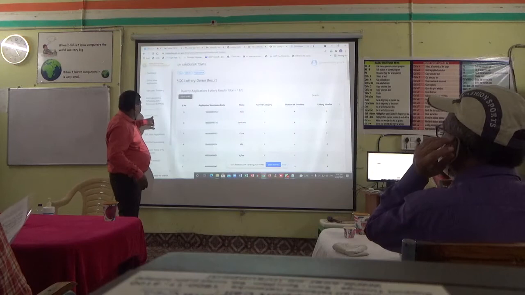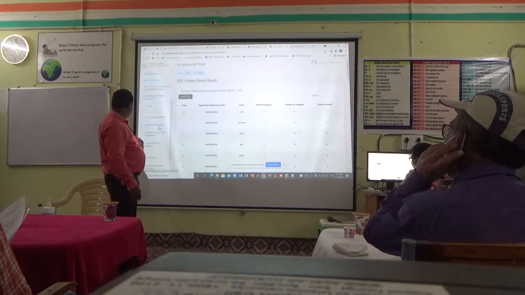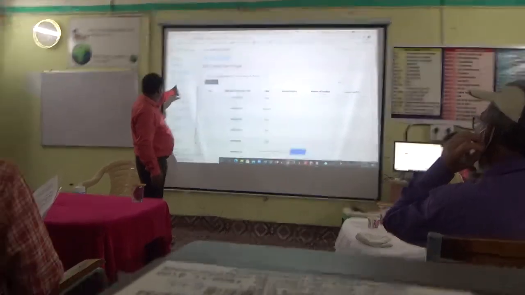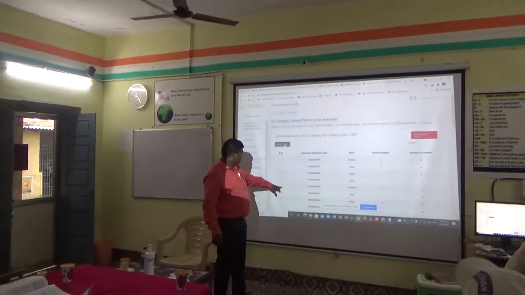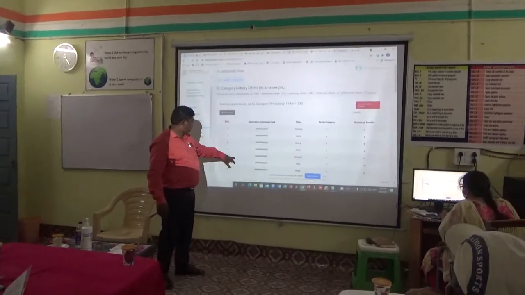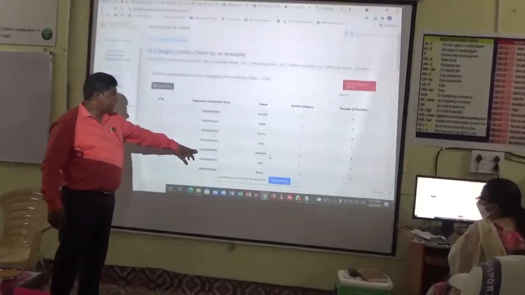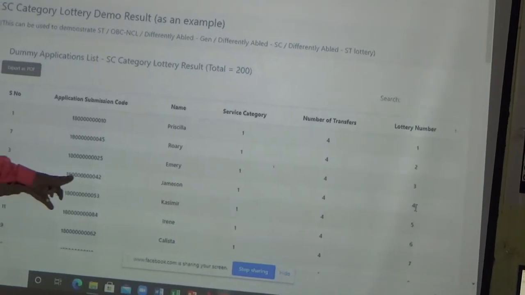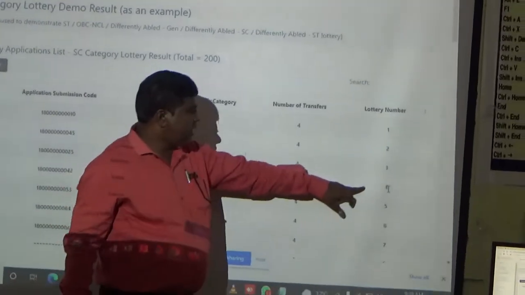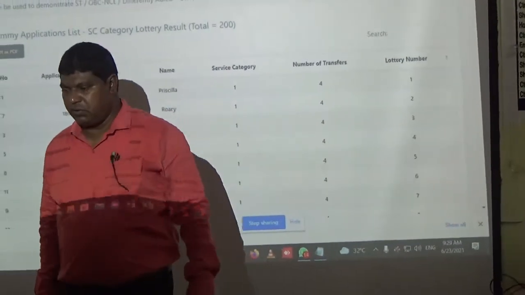Now go for one more, for general purpose, SC, ST lottery. Take for example 5. Johnson. Conduct lottery. After conducting the lottery, number 5, lottery number 4 has come. Serial number 5, 42, Johnson. After the lottery, this selection list is 4.